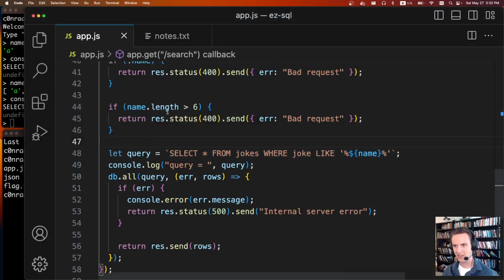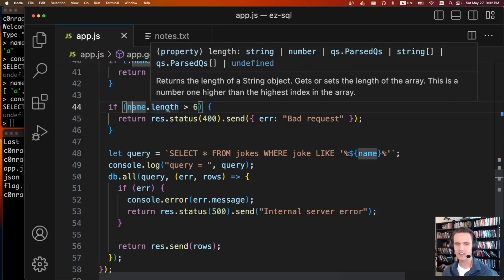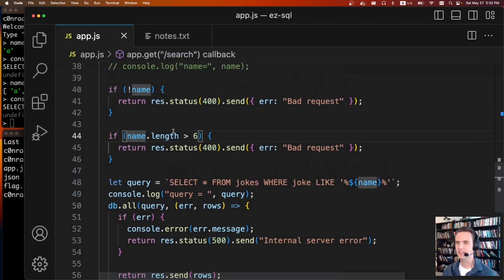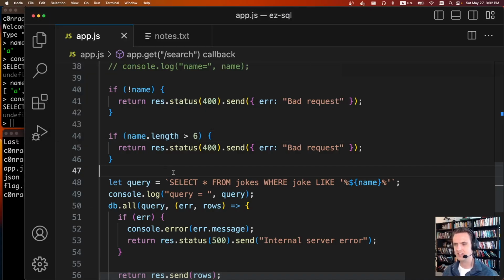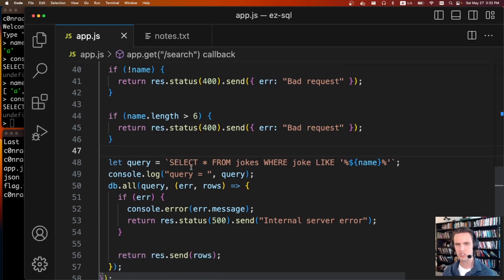If we look back at the code, it was name.length. Length applies to both strings and arrays. And since this is an array, and the array just puts a little comma in here, which we don't care about, we can have as long of a SQL injection as we like, and from there we're just doing standard SQL injection stuff. There's nothing really too special. We could do some union queries, or we could just use SQLmap. I ended up just using SQLmap.